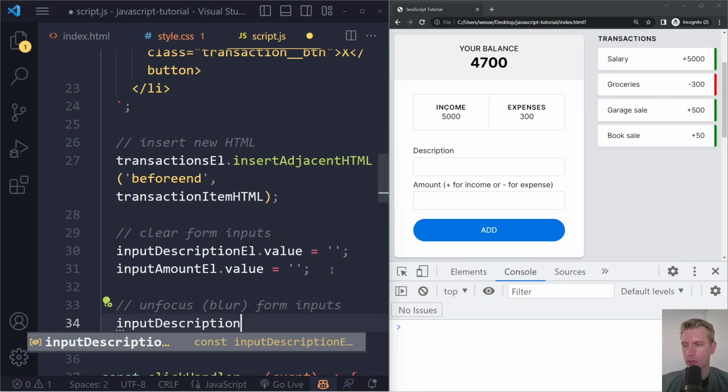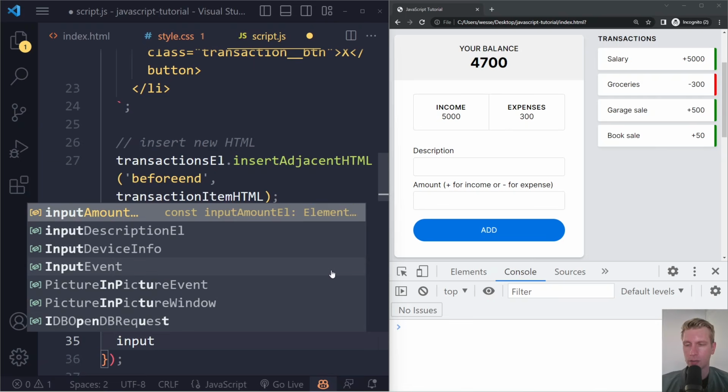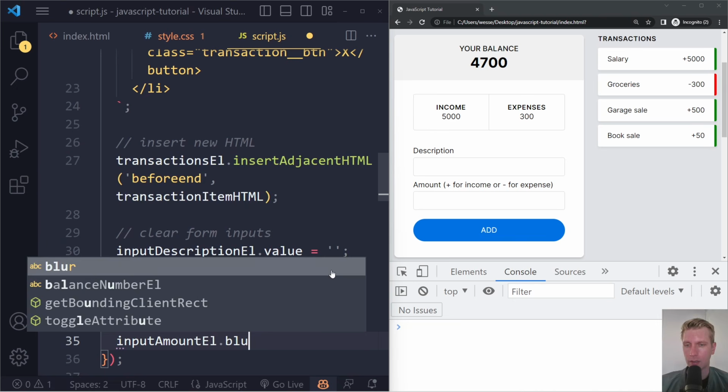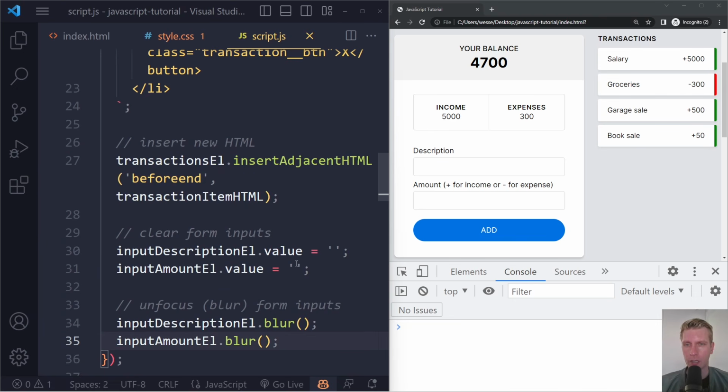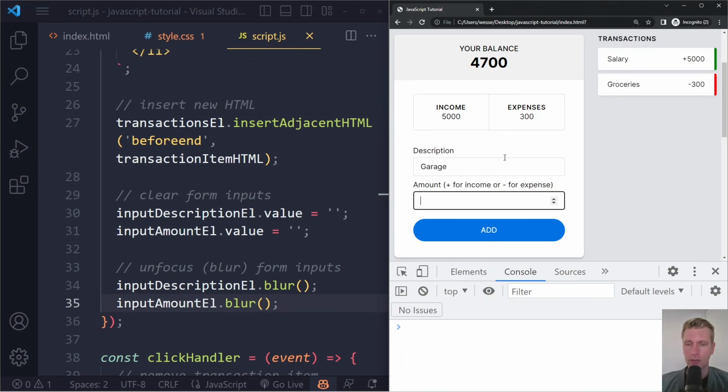So we can take that input description element and call blur on that, dot blur. We can also take the input amount and call blur on that. Right, so you can see pretty much anything you can think of that you want to do with JavaScript, we can do. Right, so now if I write garage sale 500, if I press enter here, it gets submitted, and indeed this is not focused anymore.